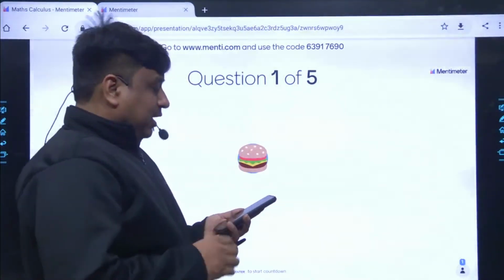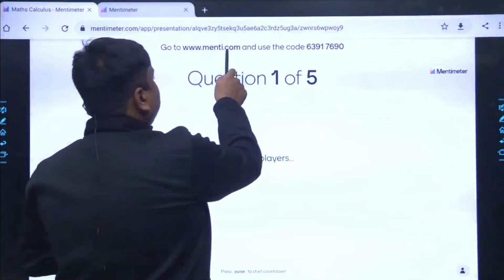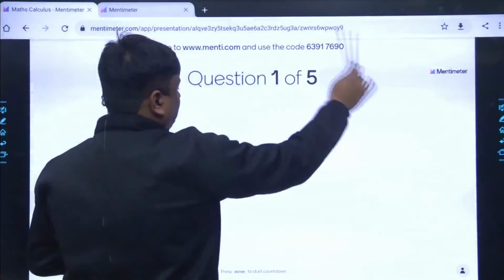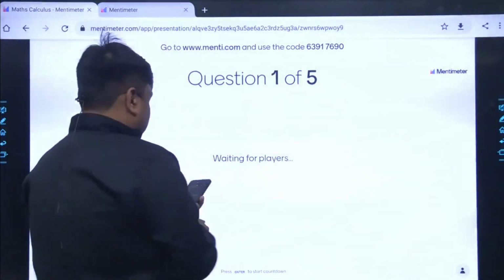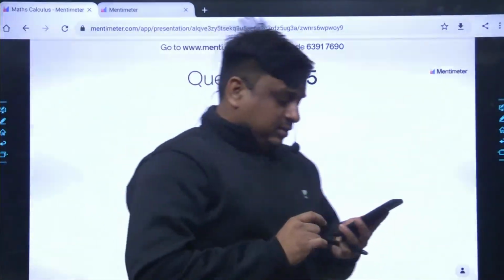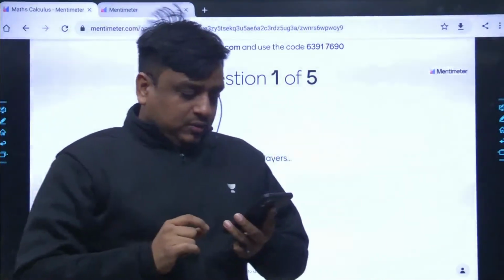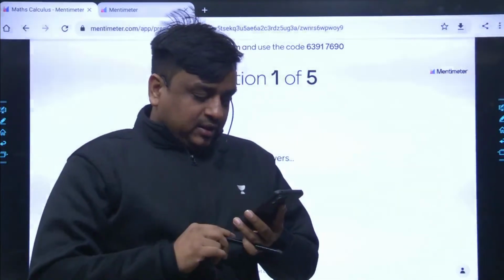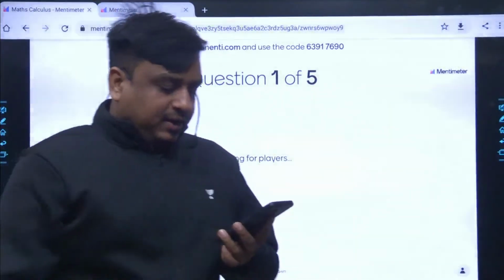I will repeat once again: either you can use menti.com with this code so that you can play along with me, or simply use the link that has been pasted. Maths for you, Sayan Datta. No issue.